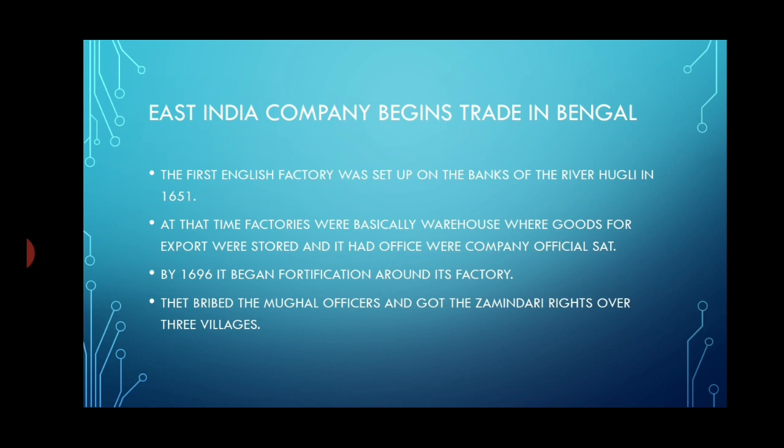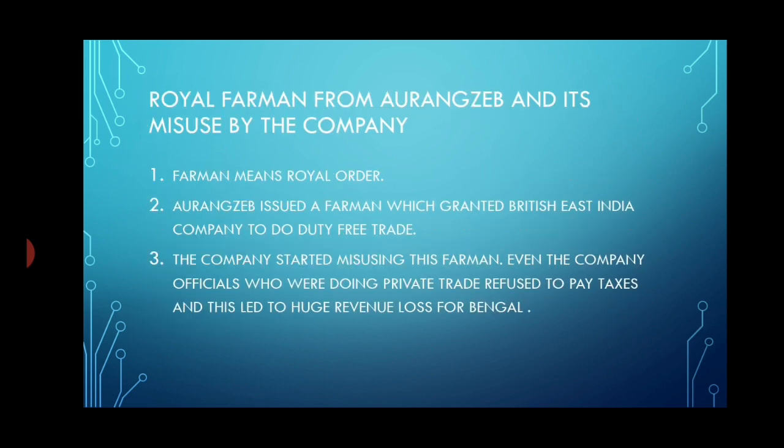So to manage such a vast empire, it was not possible for him to look everywhere, and the East India Company took advantage. They bribed certain Mughal officers and got the zamindari rights over three villages. Zamindari right means they got the right of collection of revenue for those villages. One of such villages was Calicut, which now we call Kolkata, the capital of West Bengal.